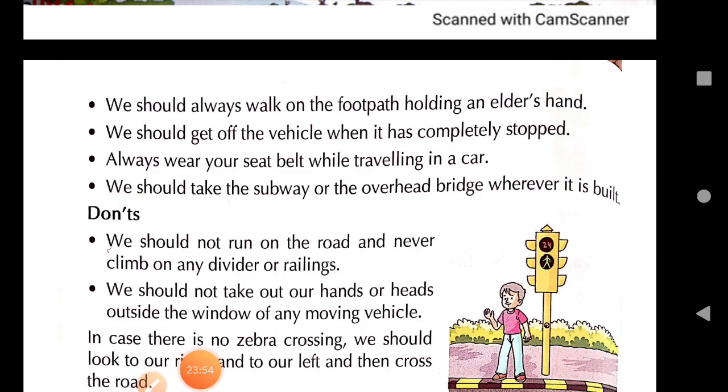Okay? In case you are using a bicycle, avoid riding it very fast and always wear a helmet. As I told you, always wear a helmet, and don't drive it very fast. And one must ensure that the cycle is in good condition. And always ride on the proper side of the road. We should always ride, or we should always walk, on the left side of the road. Okay? So if you are riding a bicycle, don't drive it very fast.